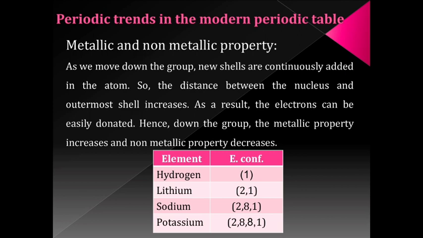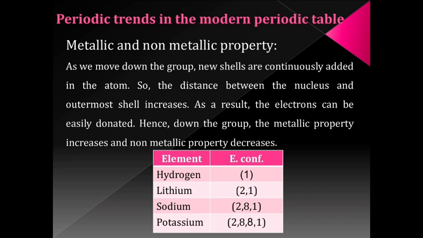So, if the electron goes far away from the nucleus, it will be easier to remove that electron as there is no or less influence of the nucleus on that electron. In short, the metallic property, or the tendency to lose electrons, increases down the group.